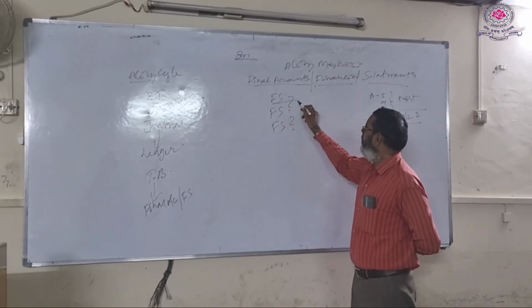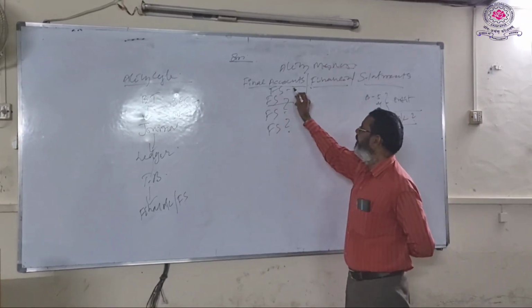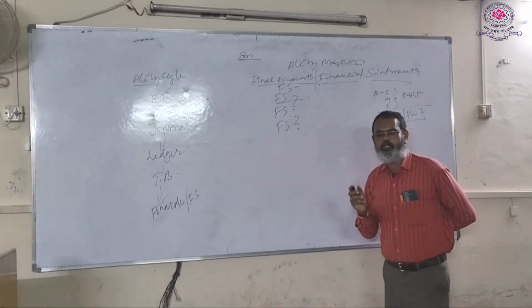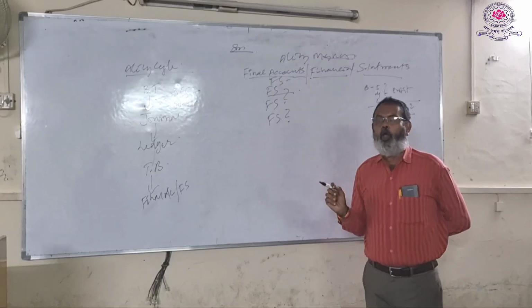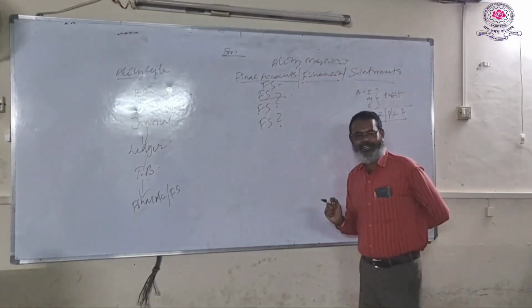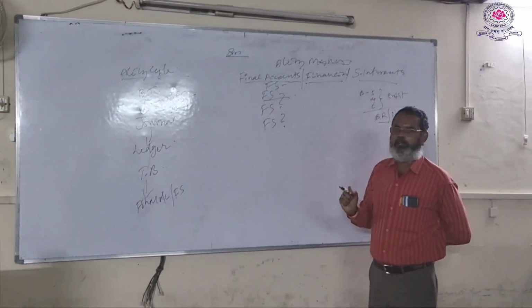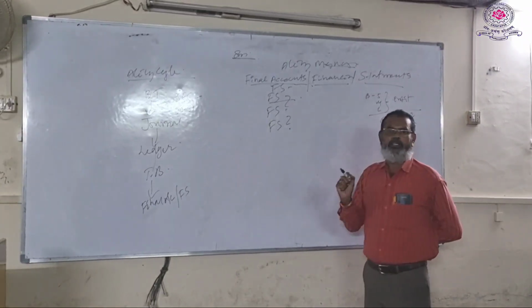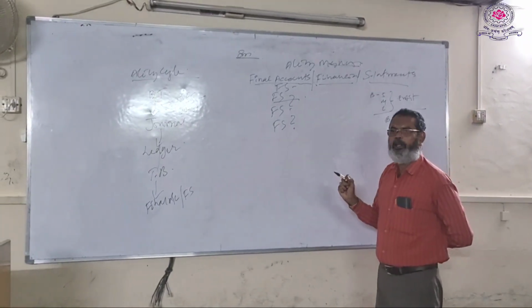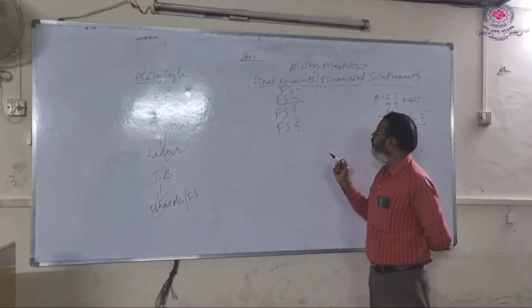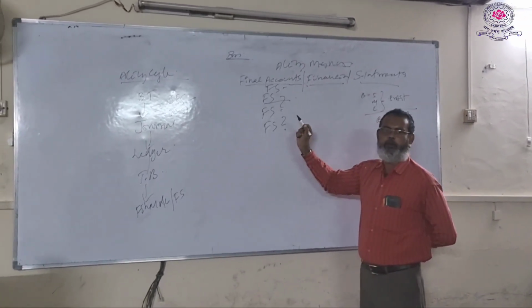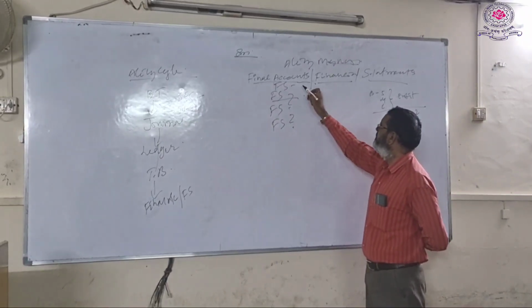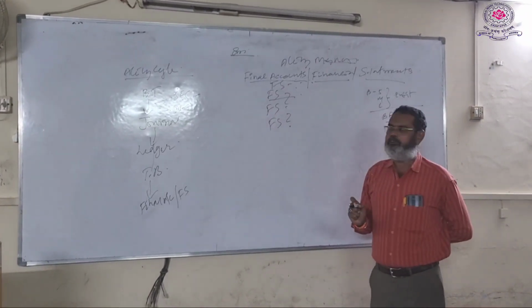Let us see, what are financial statements? Already known. These are the statements prepared by the business concern or entity at the end of a particular period to know the results of the business. That is, whether the concern earned a profit or incurred a loss. If so, how much? What is the financial position of the concern on a particular date? To know all these, you prepare some important accounts and statements at the end of the particular period. These accounts or statements are known as the final accounts or financial statements.